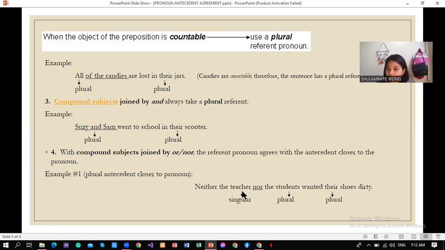So the teacher here is singular. The students is plural. And the one closer to the pronoun is students. So we must use a plural pronoun. So the pronoun is their, because students is the closest to the referent pronoun.